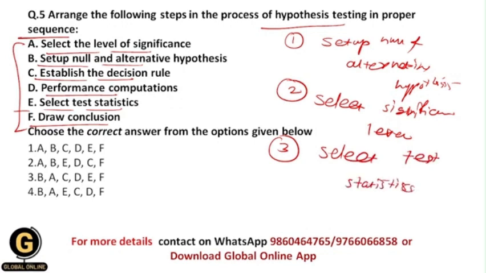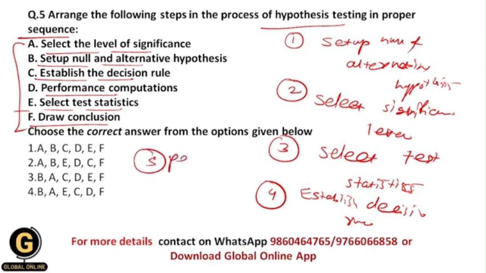Then fourth step should be establish decision rule. Then fifth is performance computation. Then sixth one is draw conclusion.